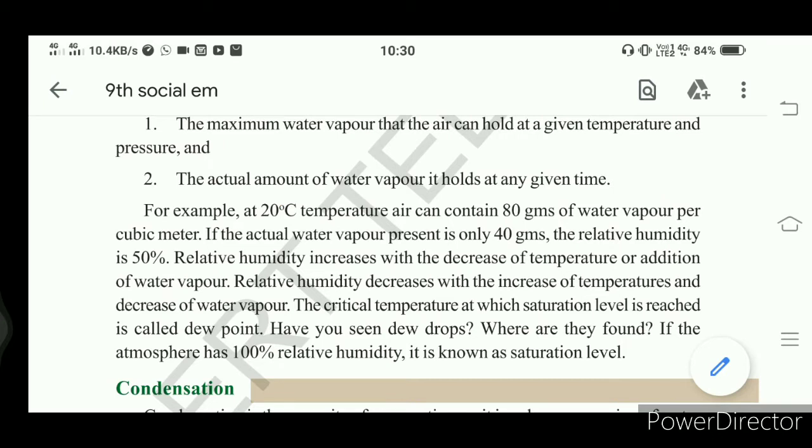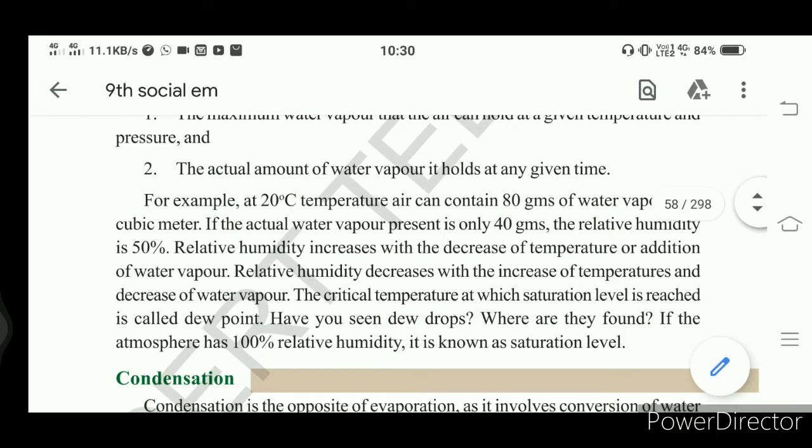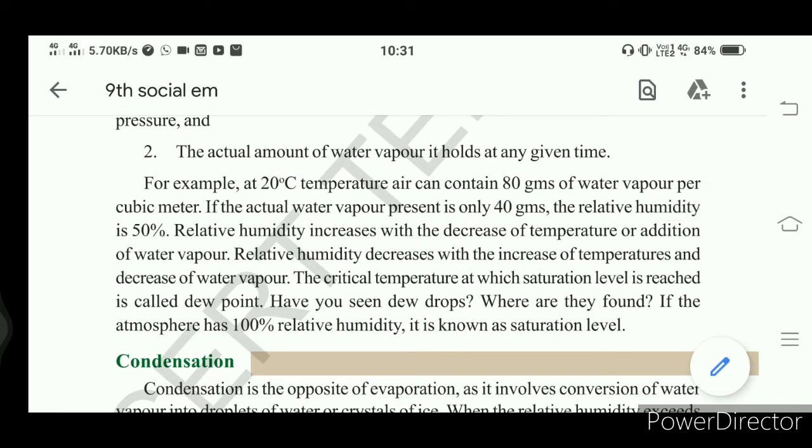That's the capacity. But actually it is holding 40 grams. Still, the atmosphere can hold some more 40 grams of water vapor, right? So here the relative humidity is 50 percent.